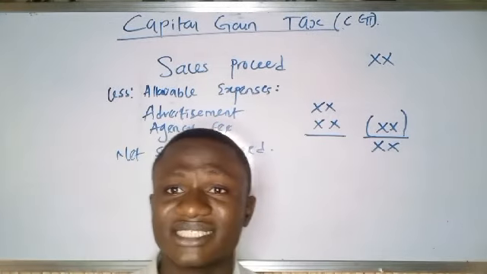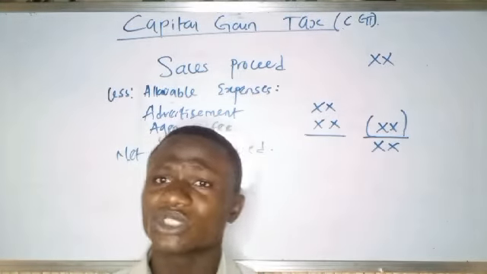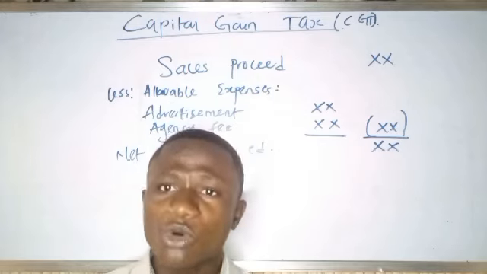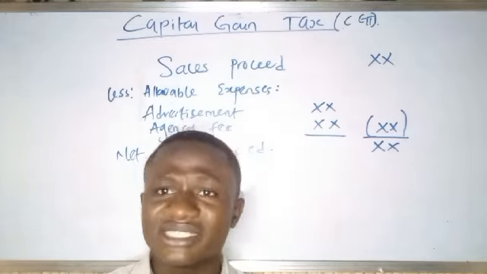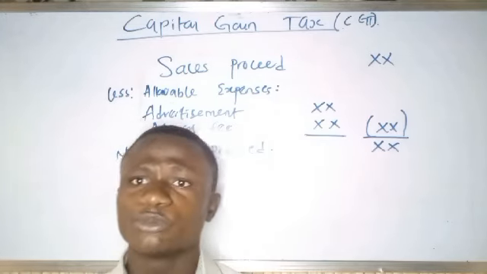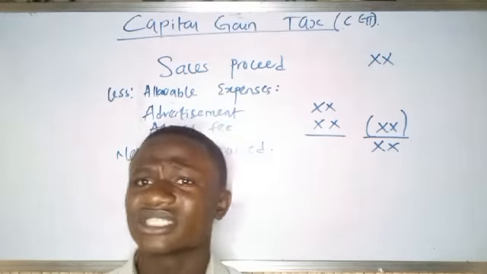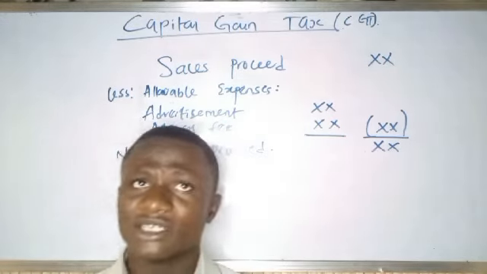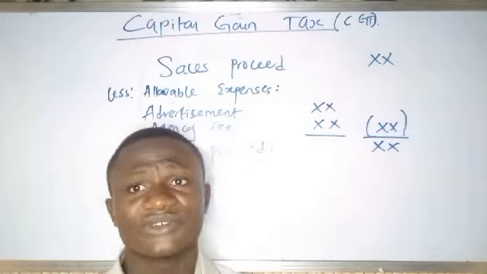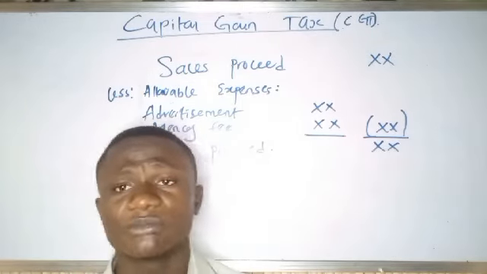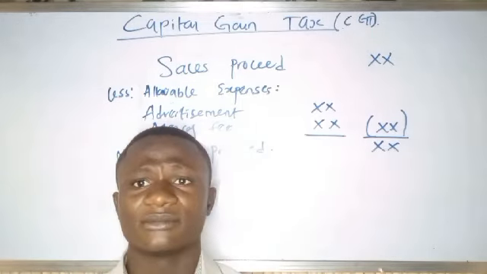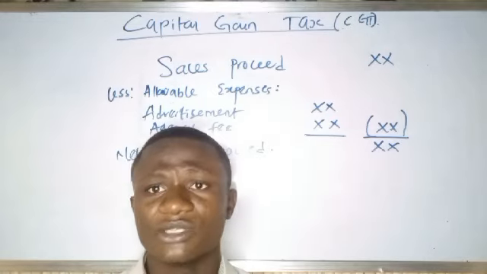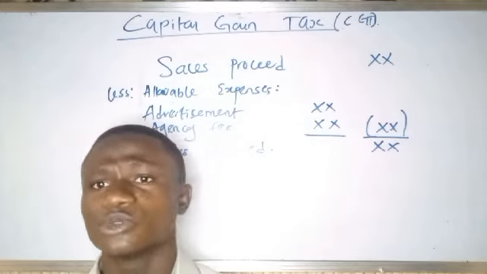So after getting your net sales proceed, because what we want to calculate exactly is how much gain you make from selling these assets. Yes, you bought an asset for 10 million naira and you are selling it for 25 million naira. So definitely that's 25 million minus 10 million. You made a profit of 15 million from selling the asset. So that is what we want to calculate.